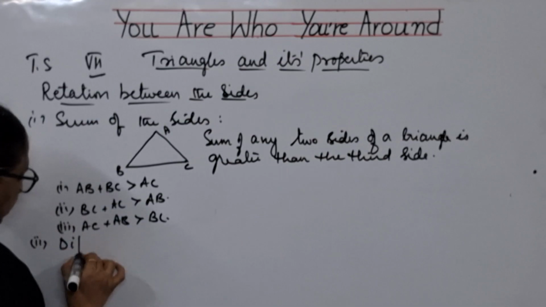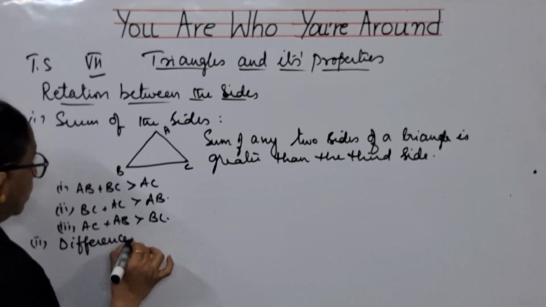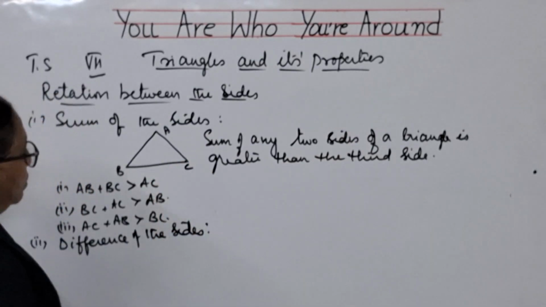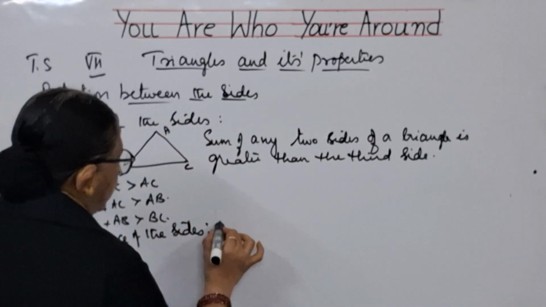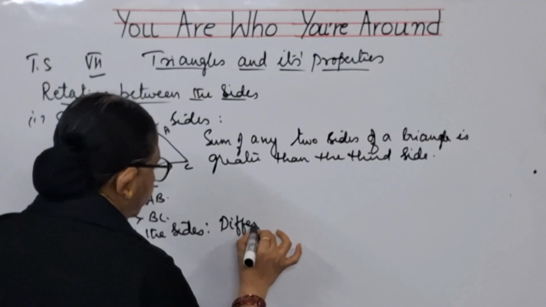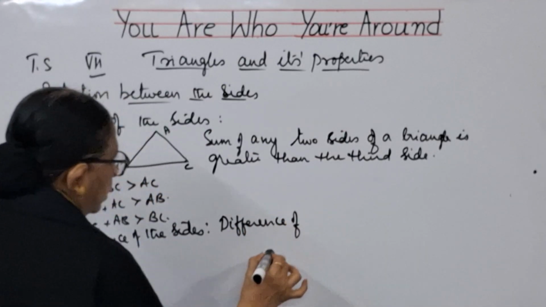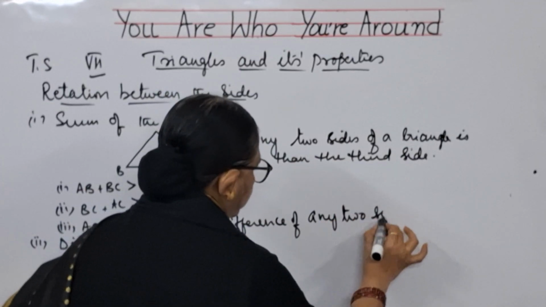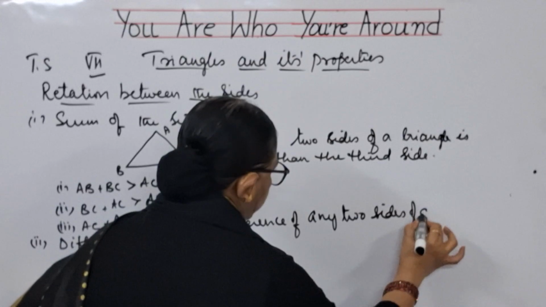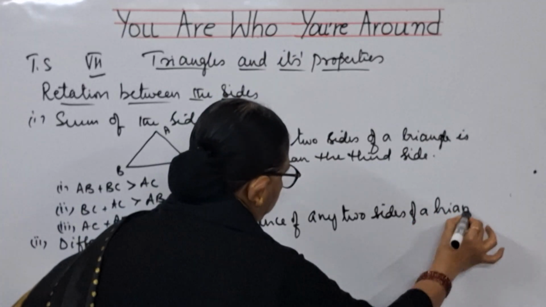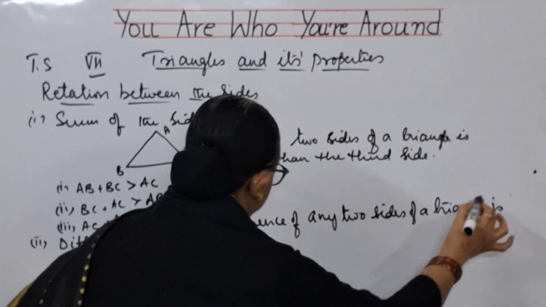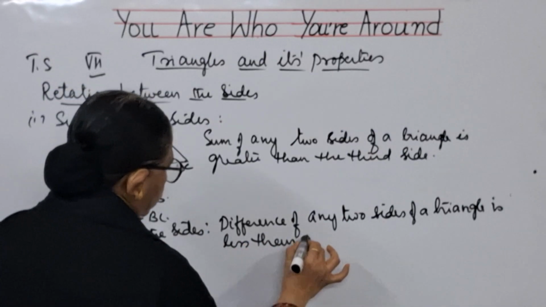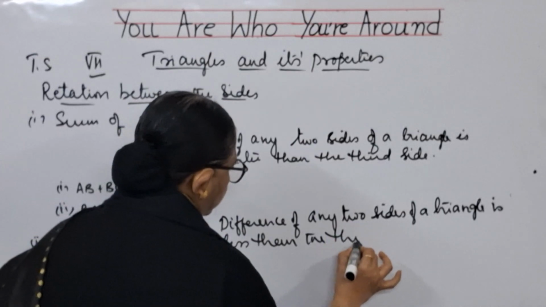Now the next one is difference of the sides. What is the difference of the sides? So the same triangle, if you take difference of any two sides of a triangle is less than the third side.